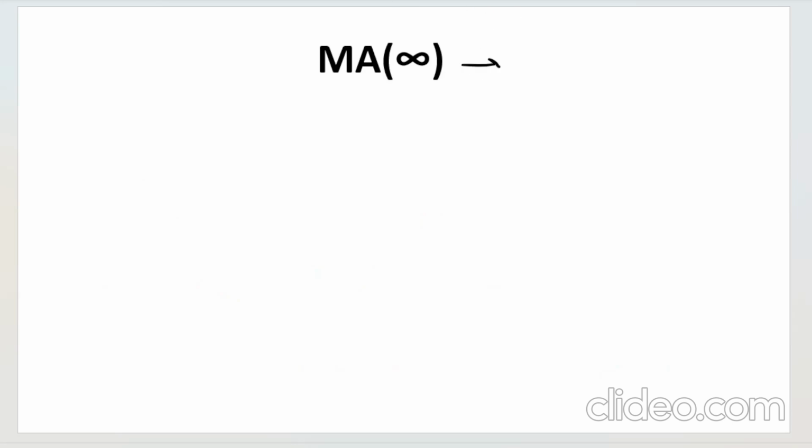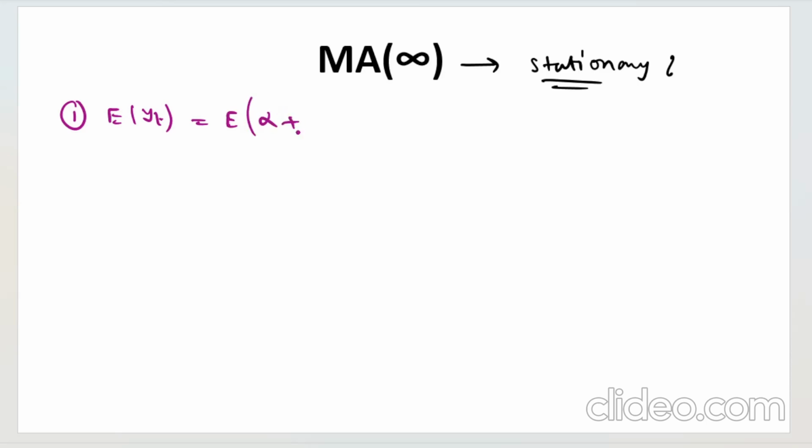Now the next thing we will show is whether this process is stationary or not, and if it is stationary, what the required criteria are. So let us do that. Firstly, find the expectation of Y_t. Simply it will be alpha plus the summation over j from 0 to infinity of theta j epsilon t minus j.